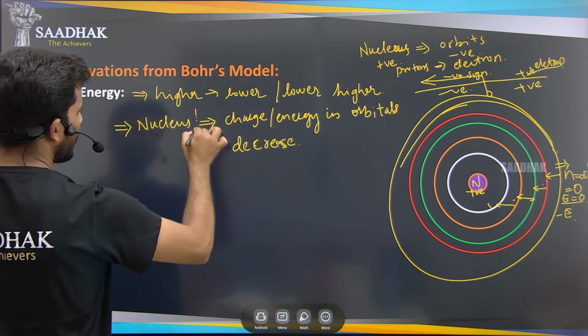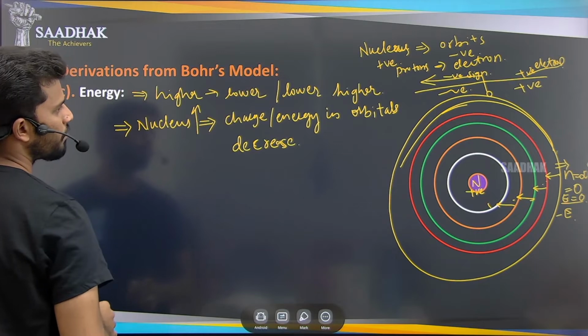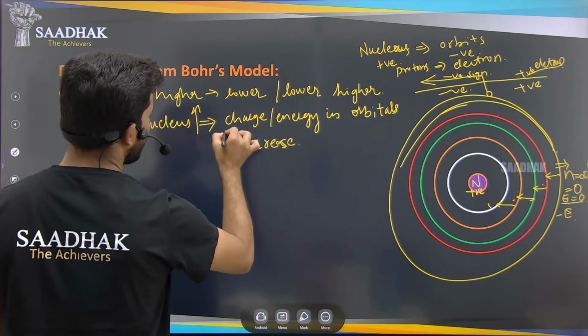Means as the nucleus charge is increasing, the orbital energy will decrease.